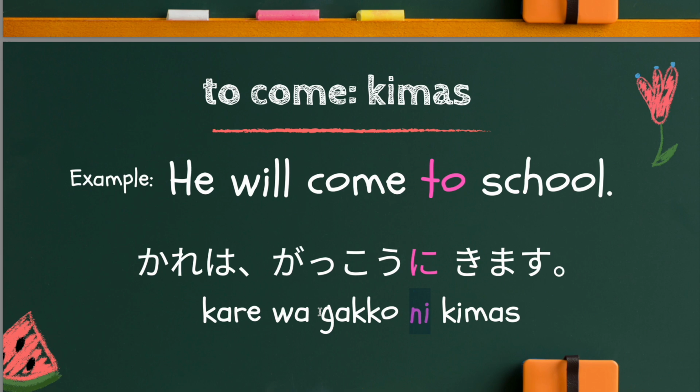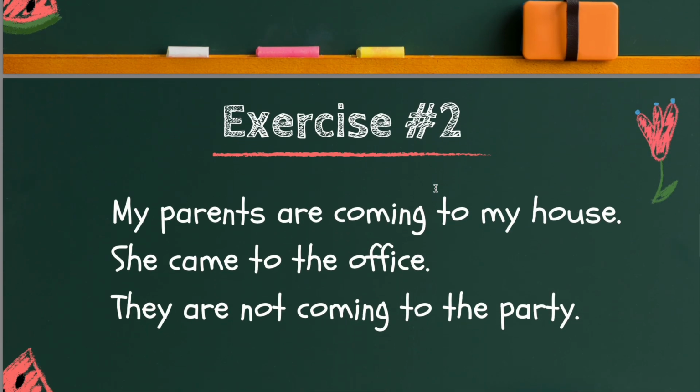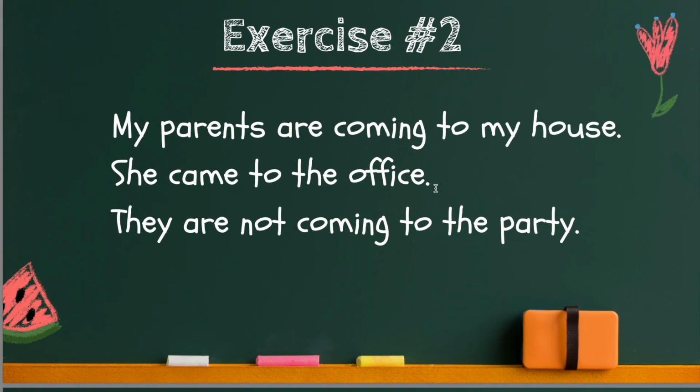Particles always come after the word. So, to school in Japanese is 学校に. This に comes after school. So this is 彼は学校に来ます. Now let's use this verb and do some exercise. I have 3 sentences here. I'd like you to stop the video and work on these 3 sentences. When you are ready, please restart the video.